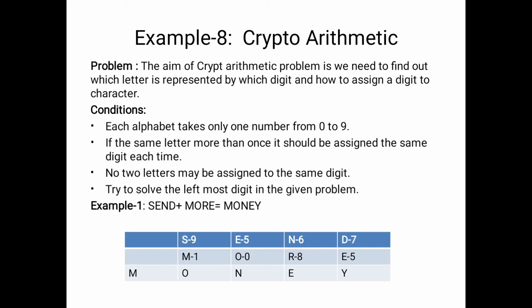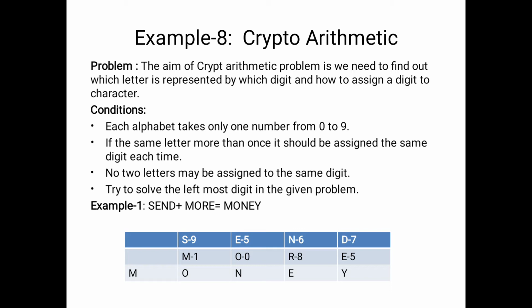Here 1 is the carry. Now we will move to the left side. Here N and R are available. N is equal to 6, R is equal to 8. That means 8 plus 6 is 14. 1 carry is available, that means 15. So 1 is the carry. What is the meaning of digit 5? Capital E. So 5 is replaced by capital E.